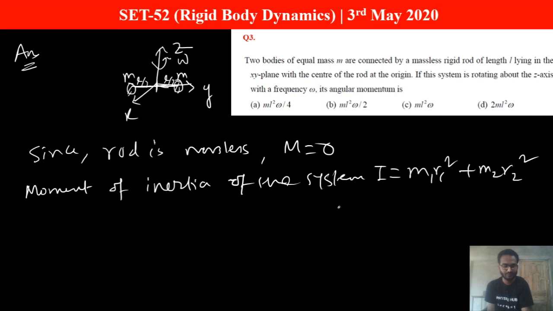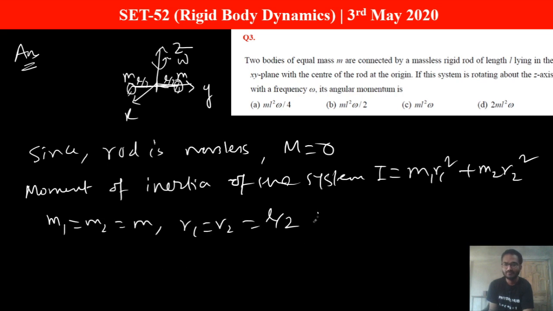I have already given you the formula. Now here we are given that m1 equals m2 equals m, and r1 equals r2 equals L by 2. So therefore I becomes 2 into m, and r is L by 2 whole square. So basically it becomes half m L square.